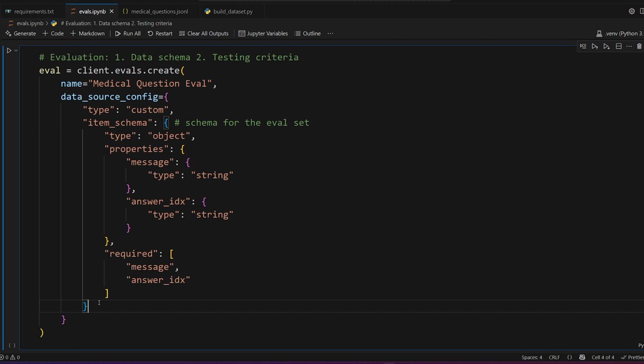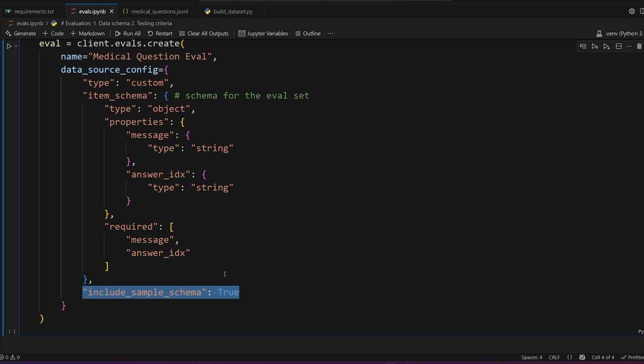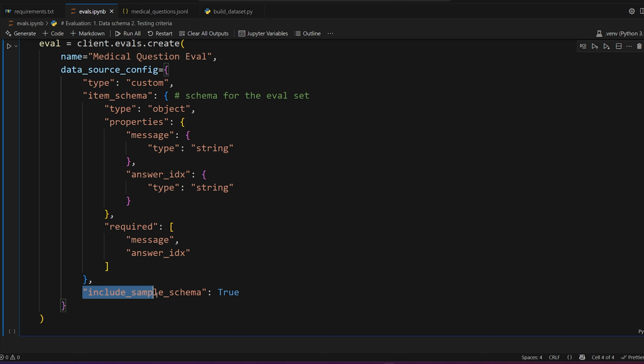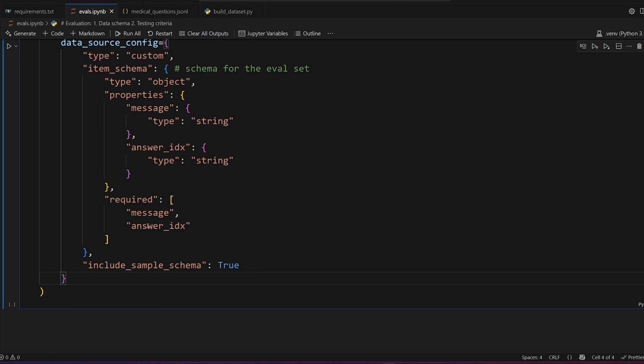The next thing is this other field here. This is optional. We can specify include sample schema. We're going to set this to true. We did this in the UI before so that when we're setting up the testing criteria, we can use the variables that represent the output of the model. This will give us access to our input data. This also includes fields for the output of the model. All right, that's it for the data source config.